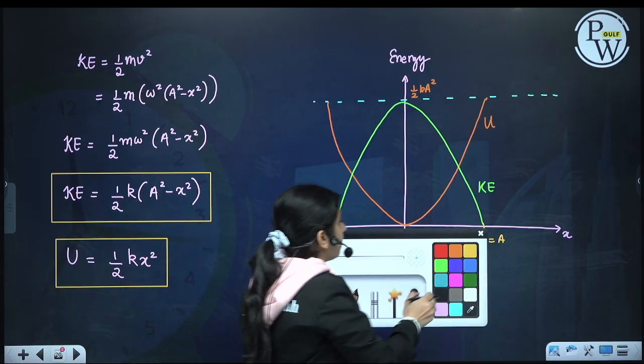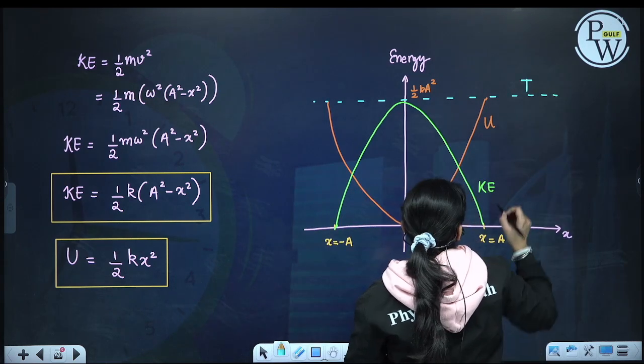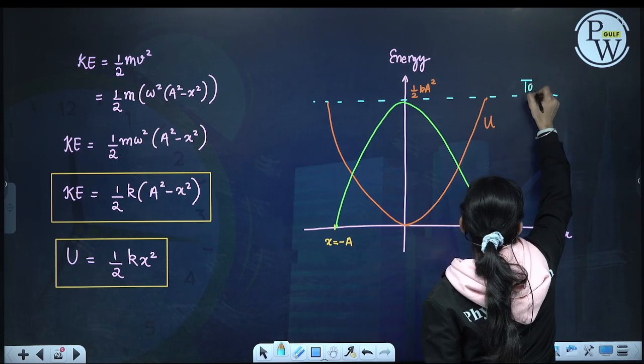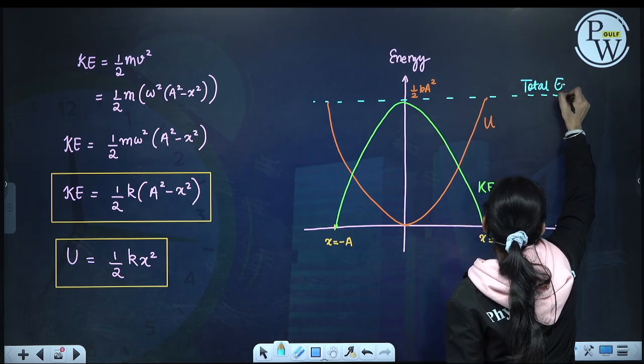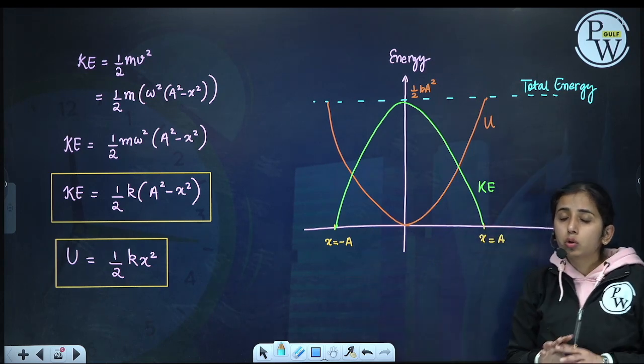So this is my graph for total energy. The blue line is for total energy, which remains constant throughout the motion.